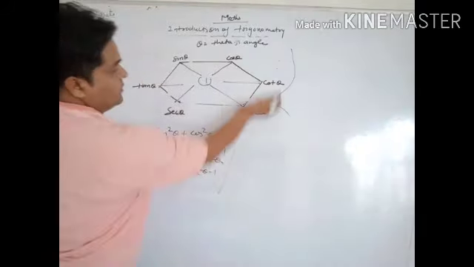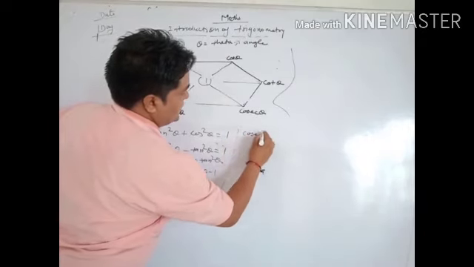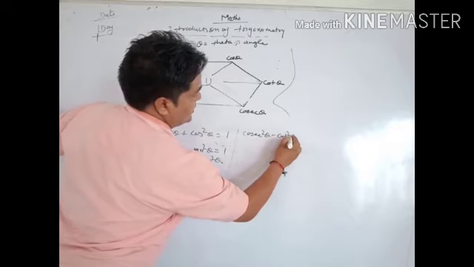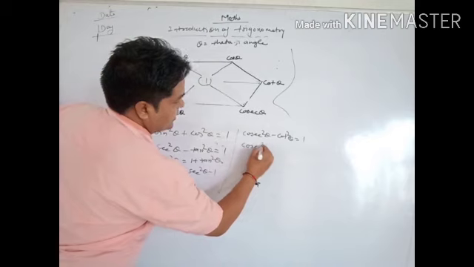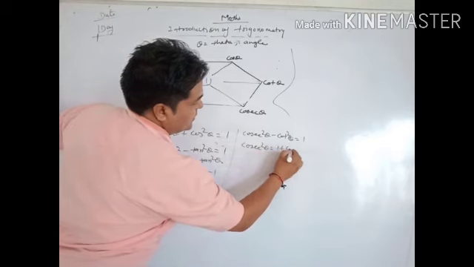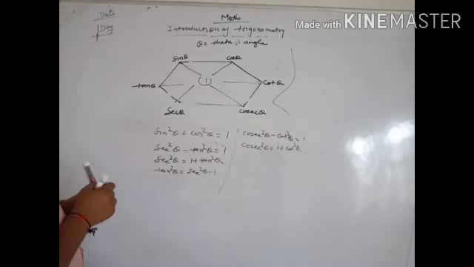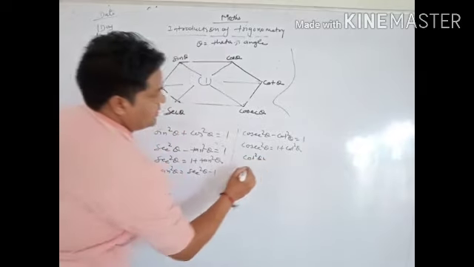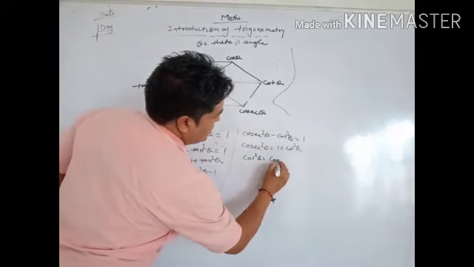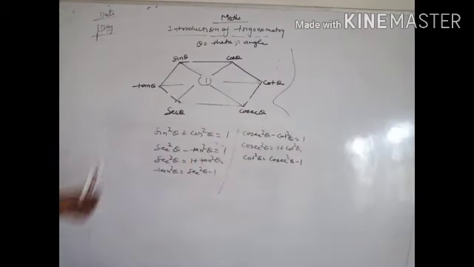Third is this: cosec square theta minus cot square theta equal to 1. Second, cosec square theta equal to 1 plus cot square theta, transposing the cot square theta. Similarly, cot square theta equal to cosec square theta minus 1. Many formulas from this.